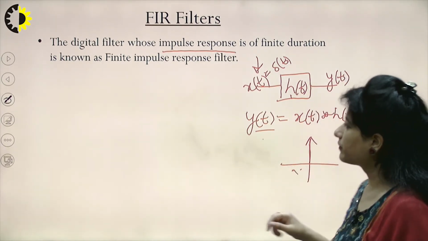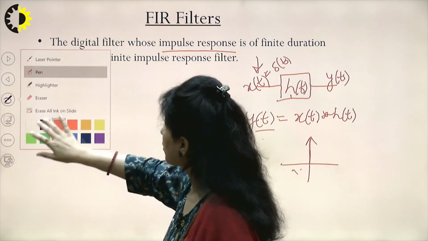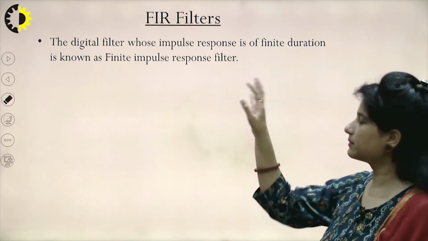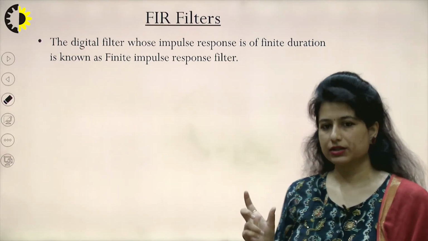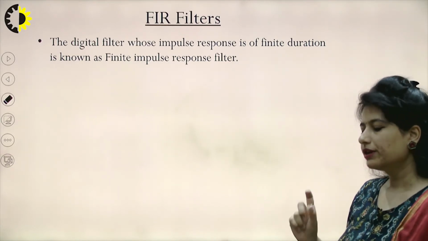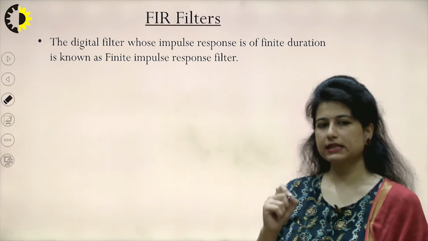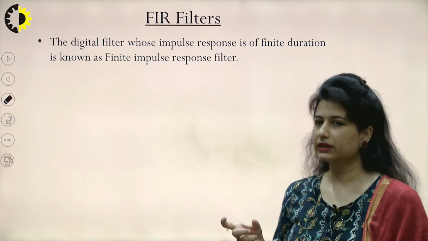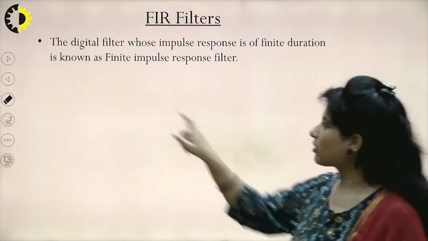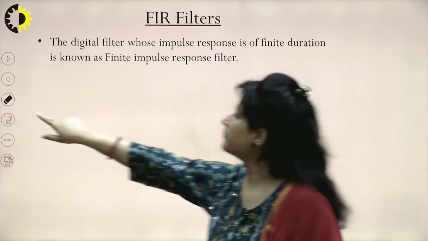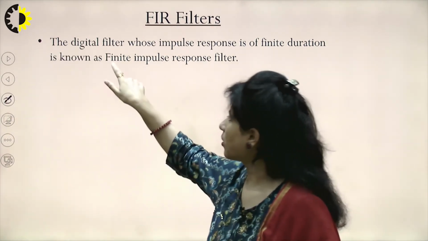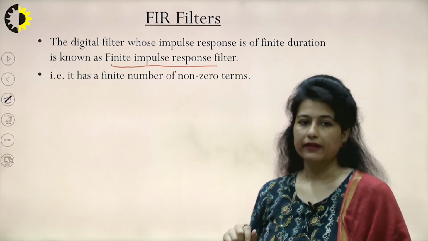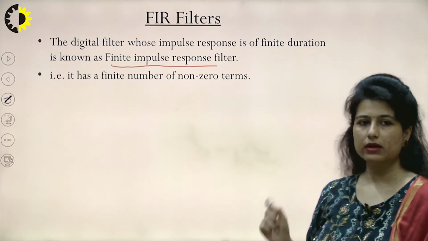So in terms of the impulse response, how do we classify this particular system? If this impulse response is of finite duration, or it exists only for a time duration, say t1 to t2, and the output samples within that duration are also finite, I call that filter an FIR filter, or finite impulse response filter. So it would have a finite number of non-zero terms.